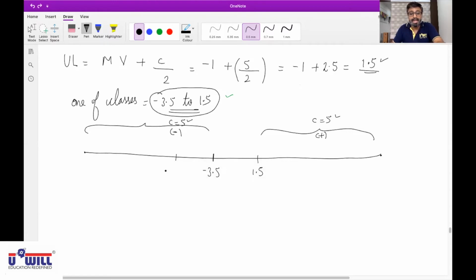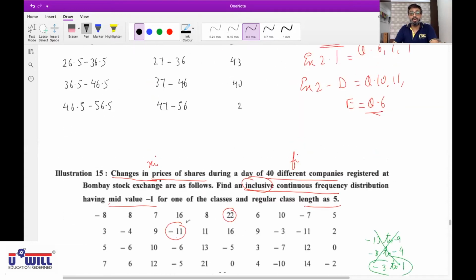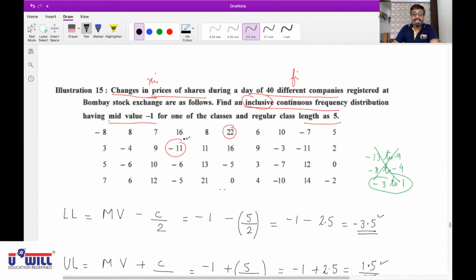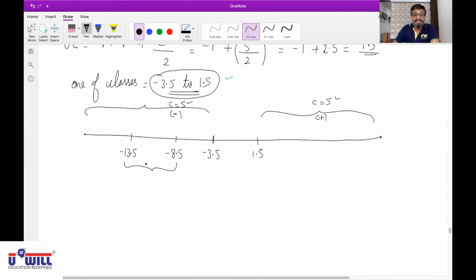Okay, you all must get minus 8.5. Now, further to minus 8.5 minus 5, you all must get minus 13.5. Now, this will be your first class. Why? Because the lowest observation is minus 11. So, will minus 11 fall in between minus 13.5 and minus 8.5 or not? So, what will be your first class in the question? Minus 13.5 to minus 8.5.